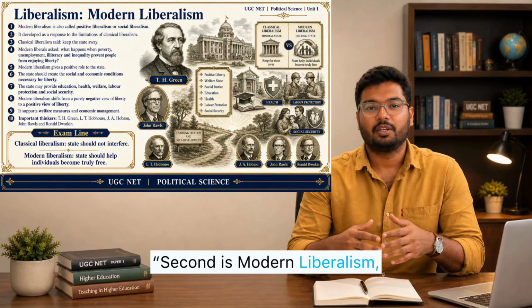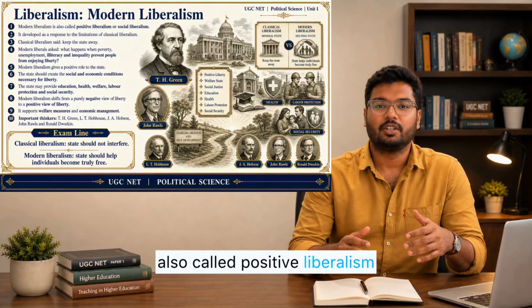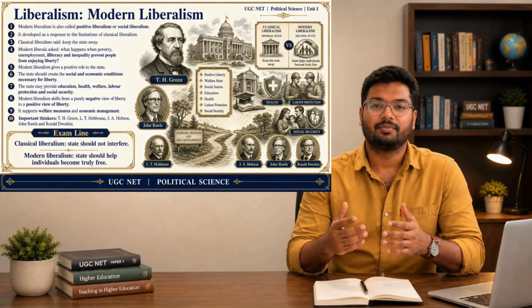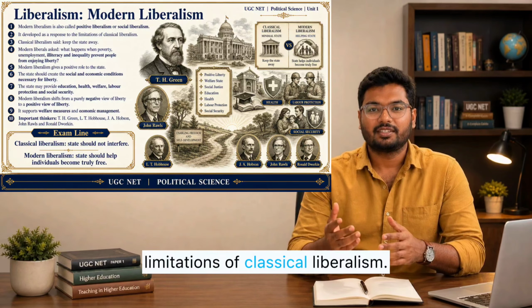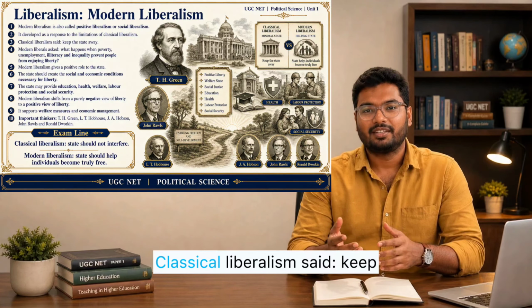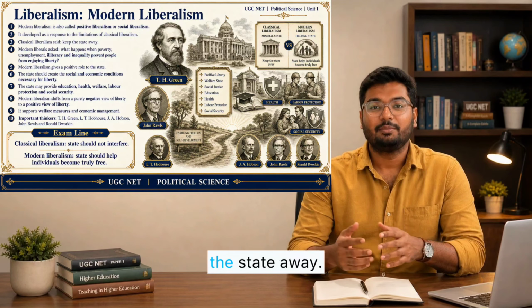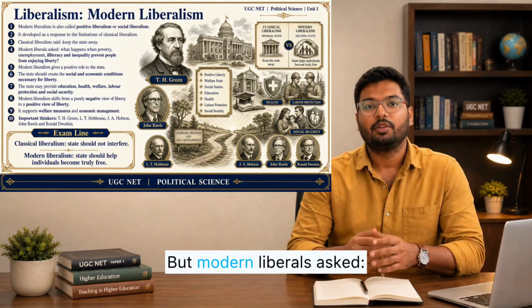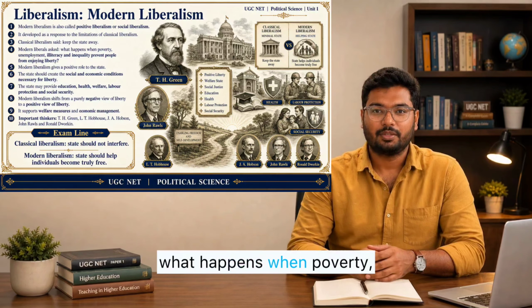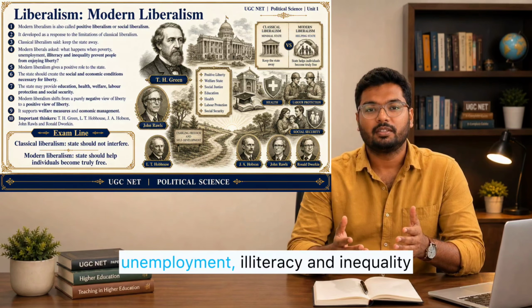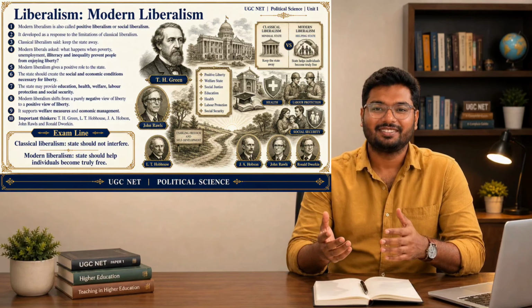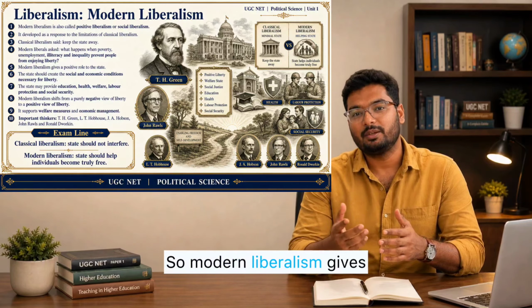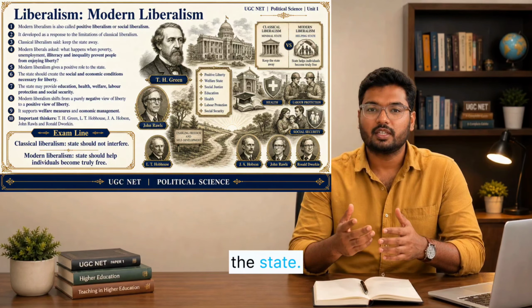Second is modern liberalism, also called positive liberalism or social liberalism. Modern liberalism developed as a response to the limitations of classical liberalism. Classical liberalism said, keep the state away. But modern liberals asked, what happens when poverty, unemployment, illiteracy, and inequality prevent people from enjoying liberty? So modern liberalism gives a positive role to the state.